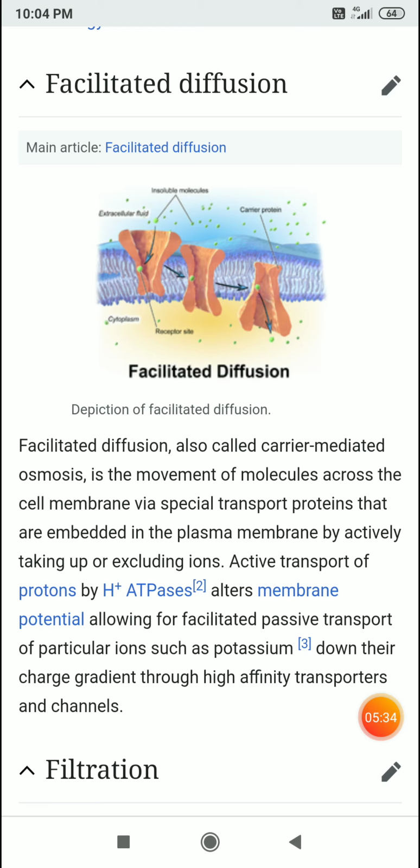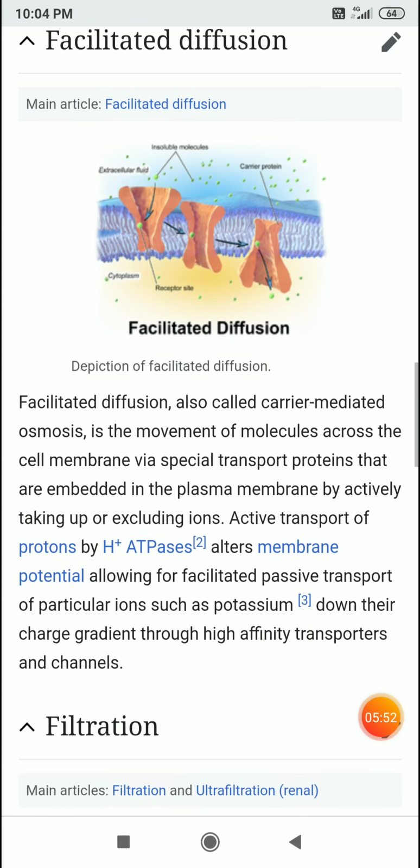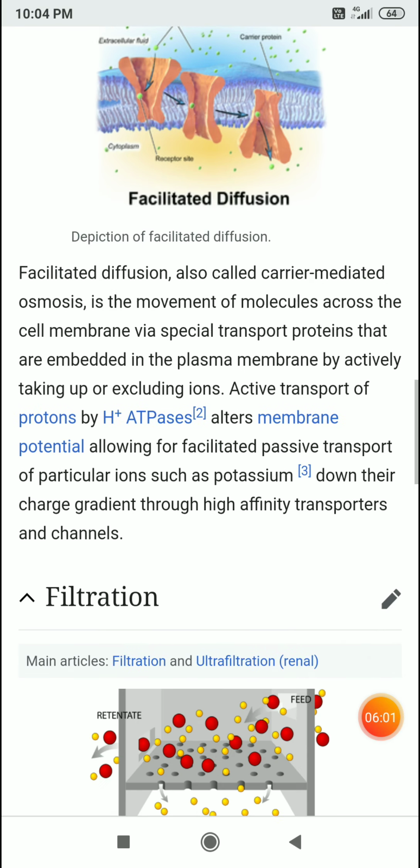Active transport of protons by H plus ATPases alters membrane potential, allowing for facilitated passive transport for particular ions such as potassium down their charge gradients, through high affinity transporters and channels. That is facilitated diffusion.